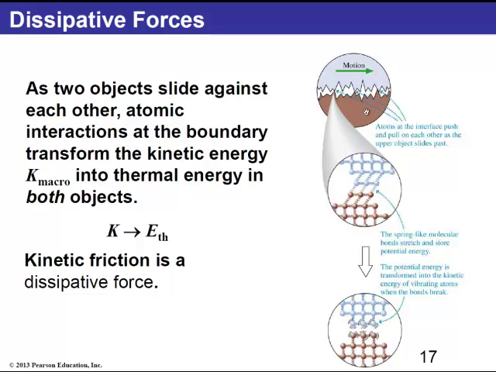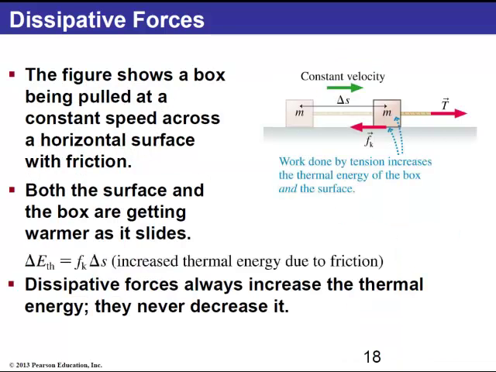This will be the top object, this will be the bottom object, and there is a transfer of kinetic energy into thermal energy, meaning that the temperature on both sides of that interface is going to increase, and so we talk here about a dissipative force because some of the kinetic energy has been dissipated into thermal energy. Here is the case that we will be interested in most of the time. Imagine that we have a box that is sliding on a rough surface, and we pull it to the right with a tension T, a rope that's pulling on the block, and we show here the friction force, which is opposite the direction of motion.